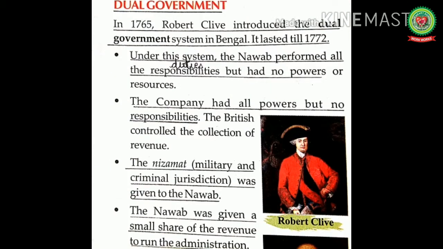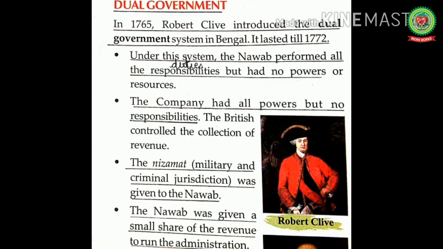Now, our topic is dual government. But before reading it from the book, let us discuss the main points. Dual government means double system of administration, and it was introduced by Robert Clive in 1765 and continued till 1772. Under this system, the administration of Bengal was divided into two parts, Diwani and Nizamat. Diwani means the right to collect revenue was given to the company, and Nizamat means administrative rights were given to the Nawab. Mainly, the dual government was the result of the company's refusal to take direct responsibility of administering Bengal.